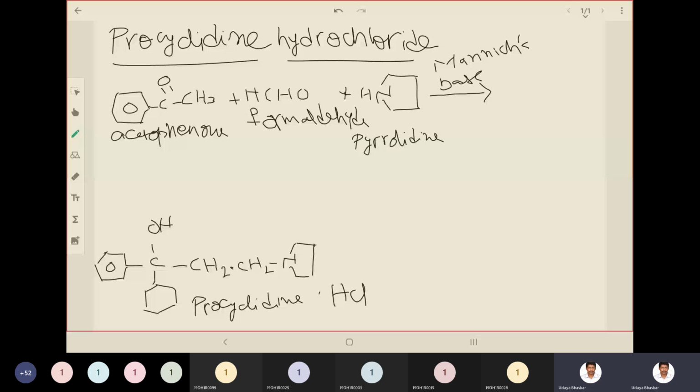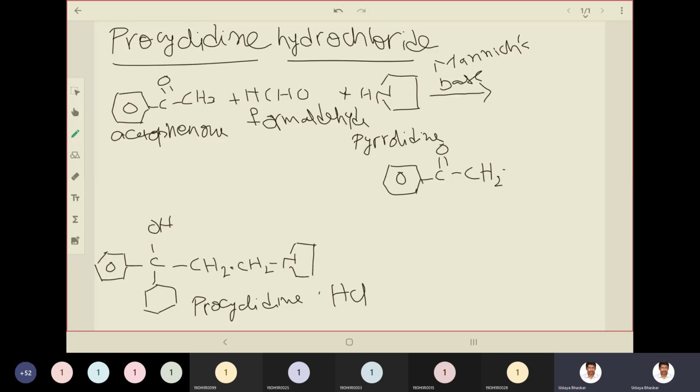First the acetophenone part. For my convenience, I'll write it down. So this part you are getting from acetophenone, C double bond O. In CH3, you have to replace one hydrogen to link to the methyl group of formaldehyde. Okay, this is the part we got from acetophenone.